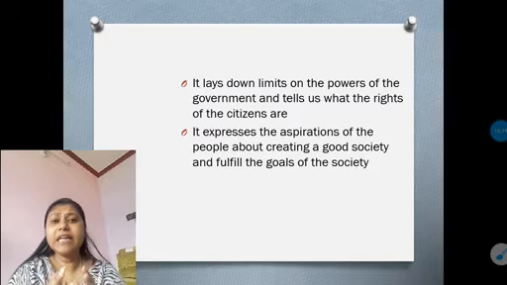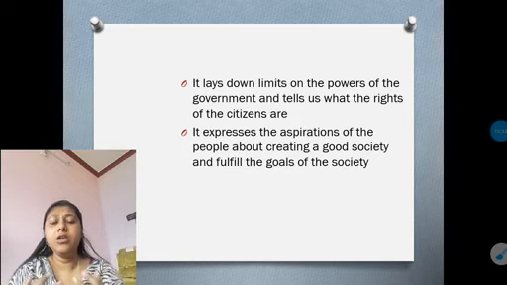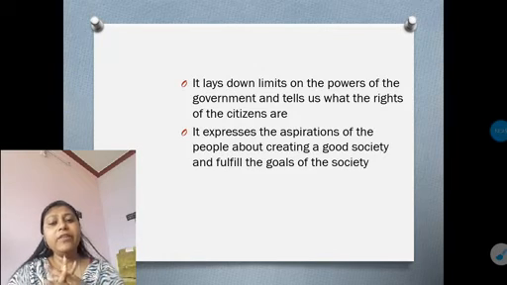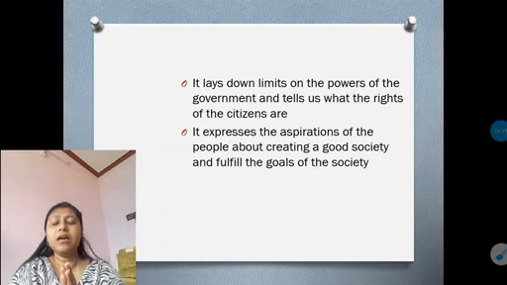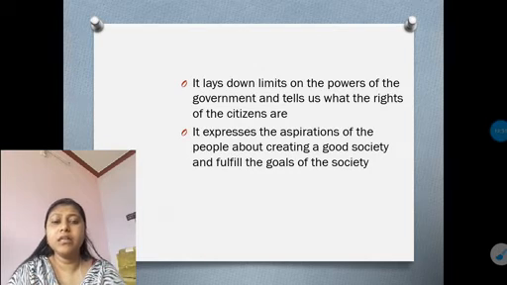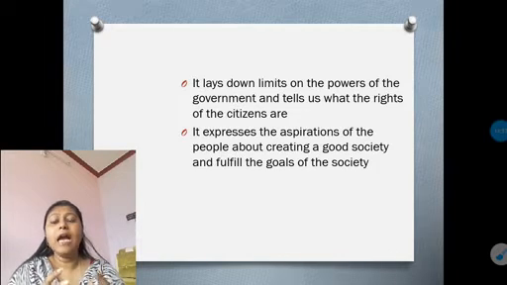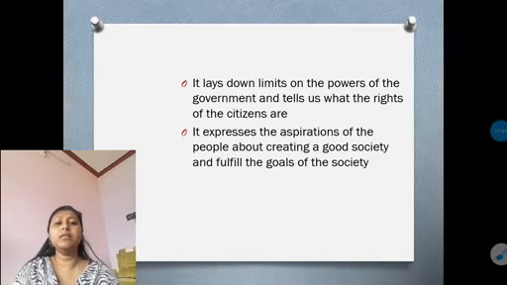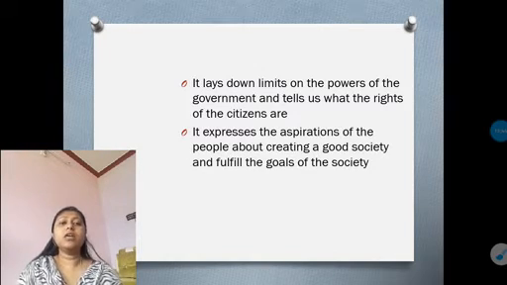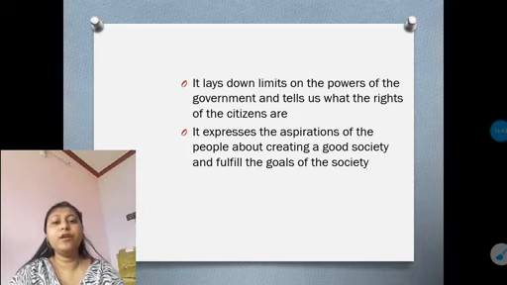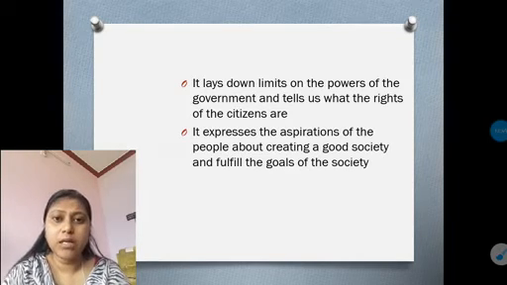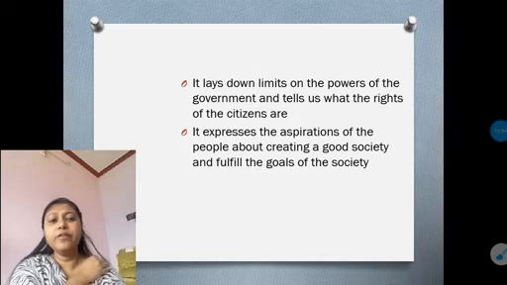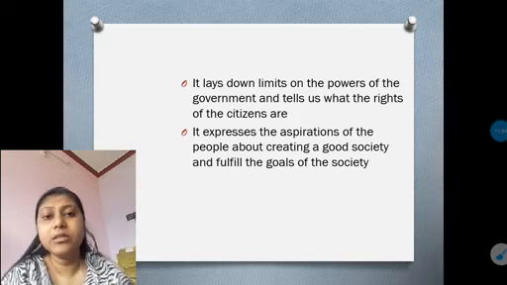So they are creating a good society, a welfare society, where the people will live in a very good manner, and the government will fulfill their needs as well as their goals, and work for the welfare of the people. So the constitution gives that kind of guidelines to the government, so that the government will fulfill all the needs the people want, and also fulfill the goals and the welfare of the society.